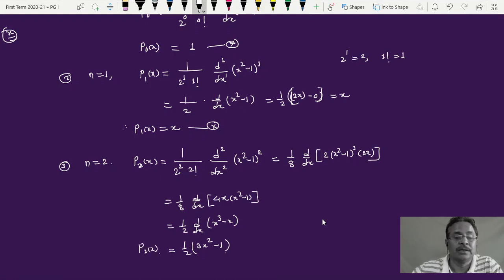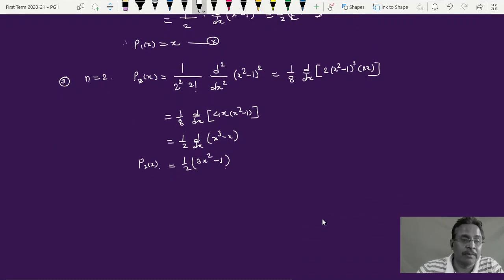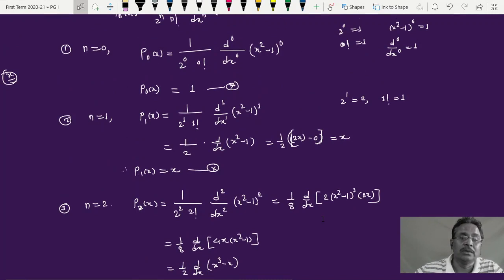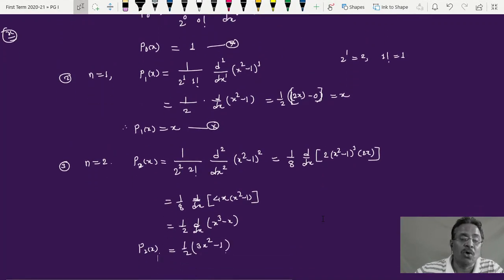So check whether we get the same Legendre polynomials which we obtained earlier using the generating function method. Here I got P0 of x is equal to 1, P1 of x is equal to x, P2 of x is equal to 1/2 into 3x square minus 1. So that is how the Legendre polynomials are obtained here. You can go for P3 of x also, you have to go through all these calculations.